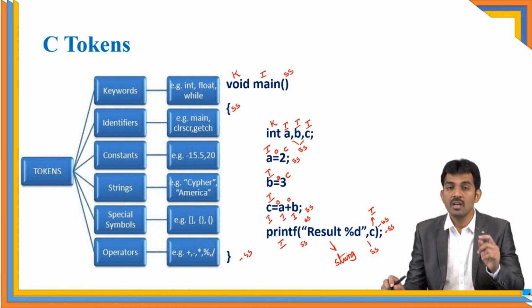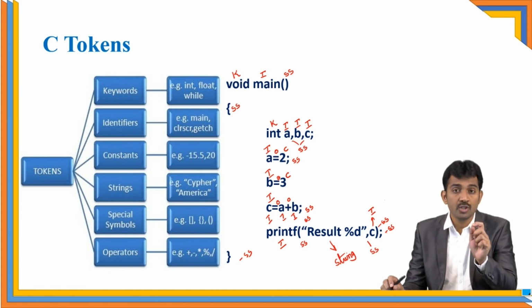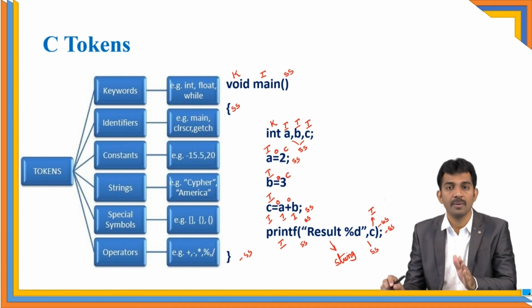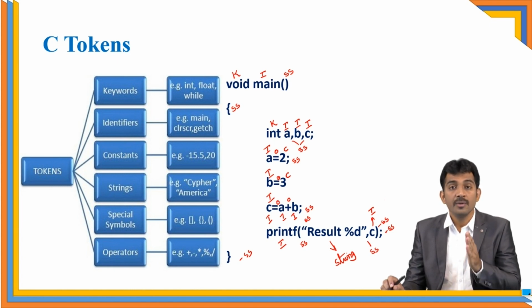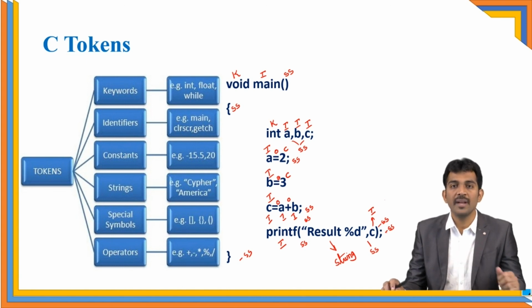That is very, very important, because please remember, if you want to learn the programming language, you should be very careful about why you are going to write a particular token, a particular part of the program. Even a comma, without knowing, don't write. You should be very clear before writing a comma. Yes, I am going to write this comma for a particular purpose. You should learn the thing. Then only you are able to build logic. Otherwise, it is very tough to learn a programming language. Every step you should be very clear. Yes, I am writing this step for the purpose of that. Like that, you have to improve your coding skills.